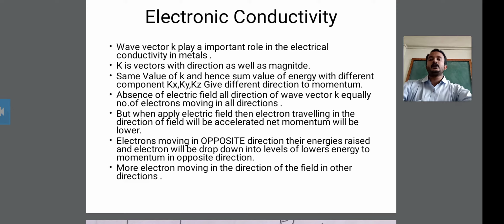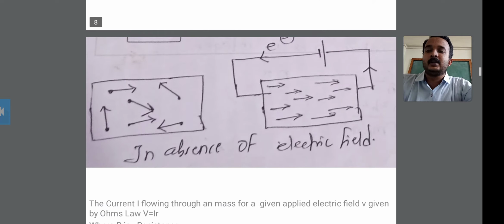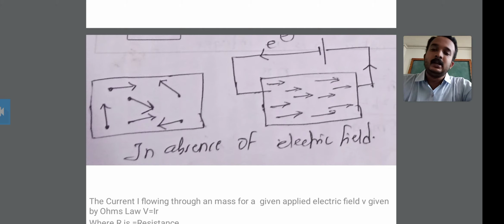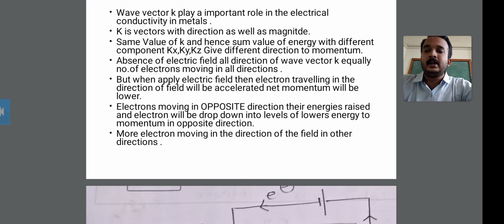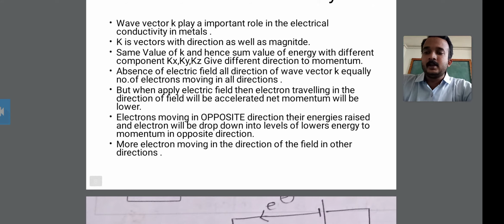When we apply the electrical field, the electrons are traveling. Look at this first diagram: it shows the electrons traveling in the electrical field, being accelerated, and the momentum will be lower. This is the fifth point of electronic conductivity.